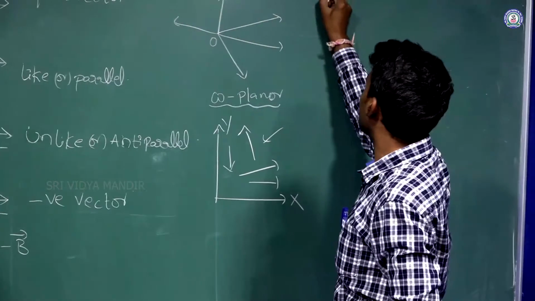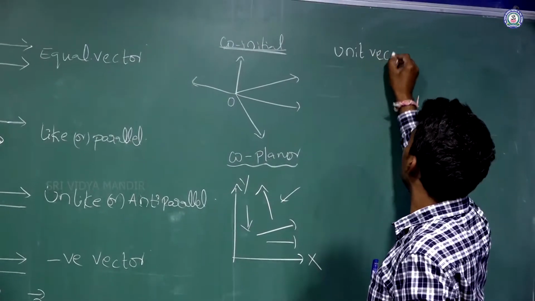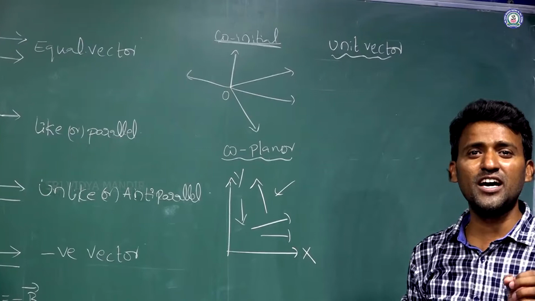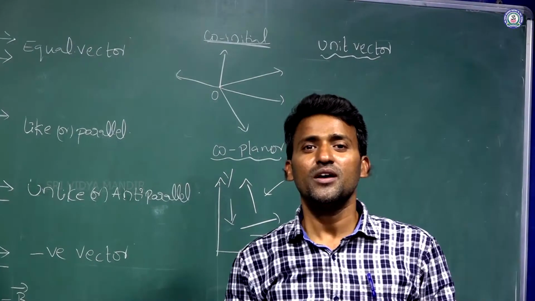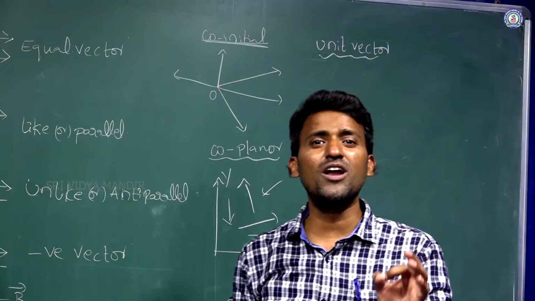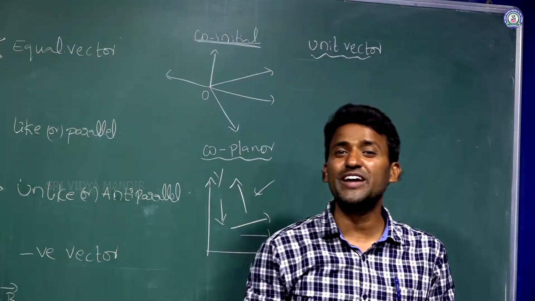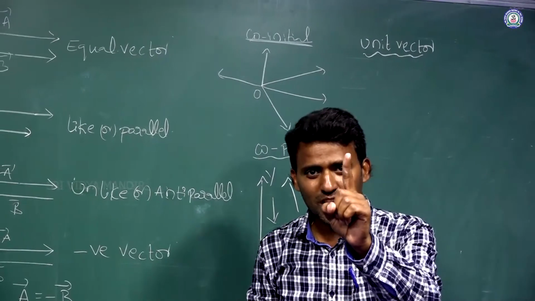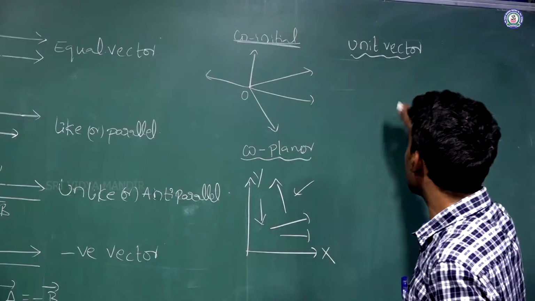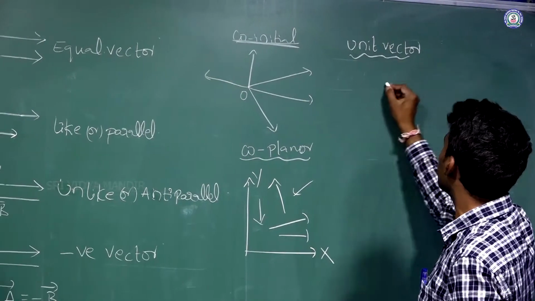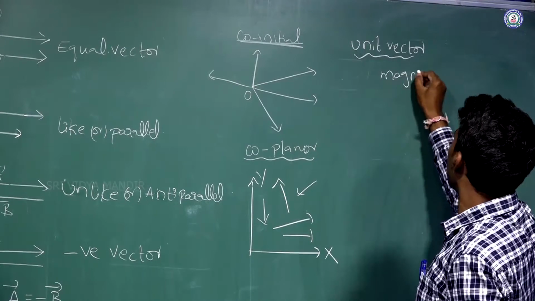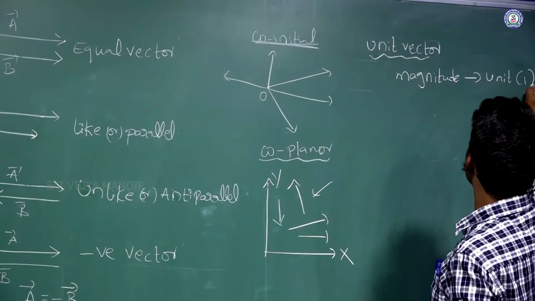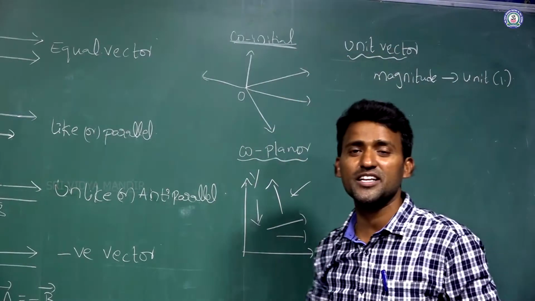And what is a unit vector? Next one is the unit vector. A unit vector is a vector whose magnitude is unit. Magnitude of a unit vector is unit. Those vectors we call unit vectors. Unit, you know very well, is nothing but 1. So the magnitude of a unit vector is 1.